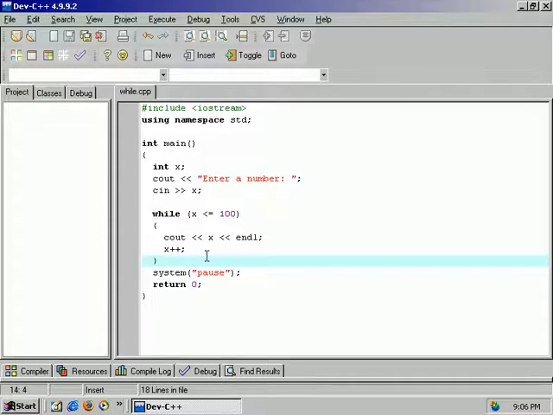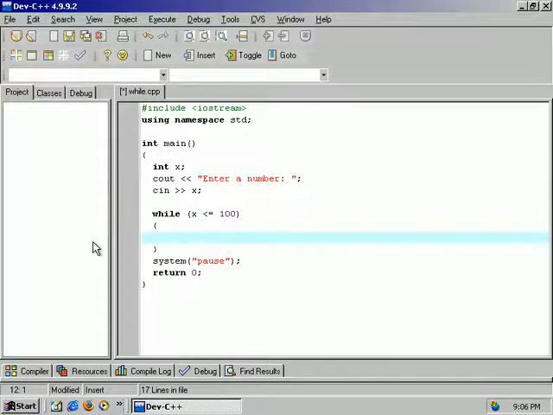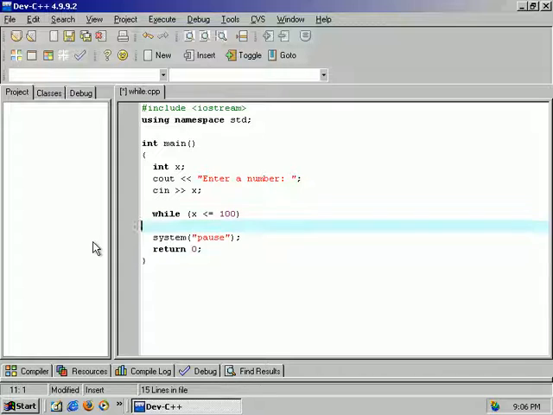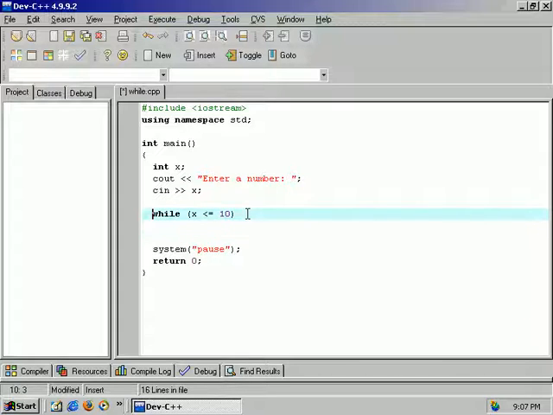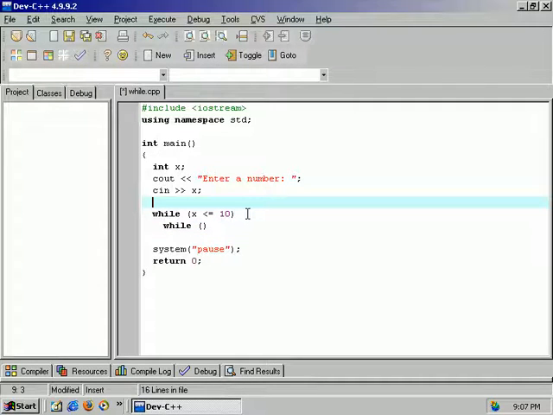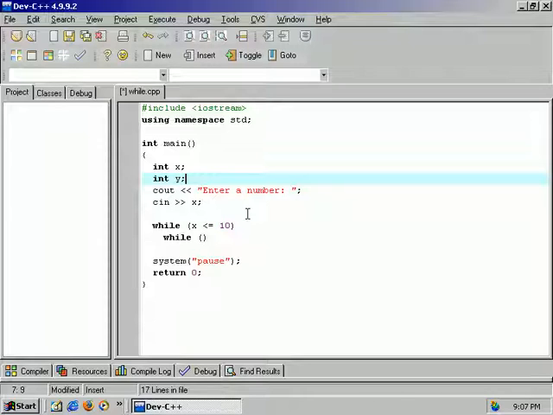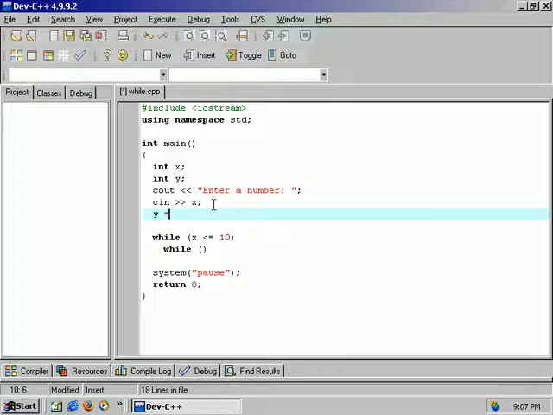Basically, you can do while loops inside of while loops. Let's just do something real fast. While x is less than 10, and then we'll do a while, let's make a y value. We could just do int y. We don't have to have them enter y. We could just say y equals x plus 5. So we're taking the value they put in and adding 5 to it.